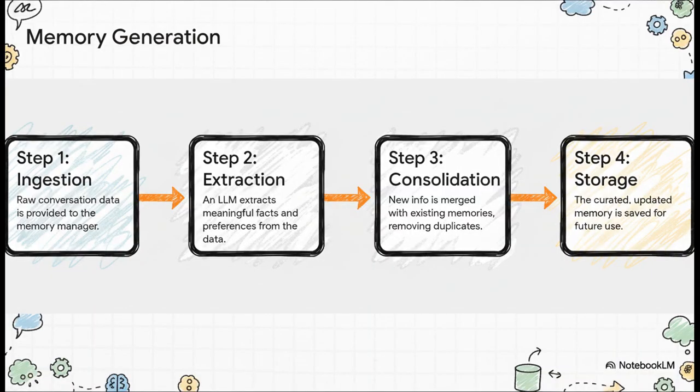First up is ingestion, where the raw chat log gets fed into the system. Then comes extraction, where another LLM sifts through the conversation to pull out the important facts. After that is consolidation, where the new info gets merged with old memories, fixing any contradictions. And finally, storage. The clean, curated memories are saved and ready for next time.